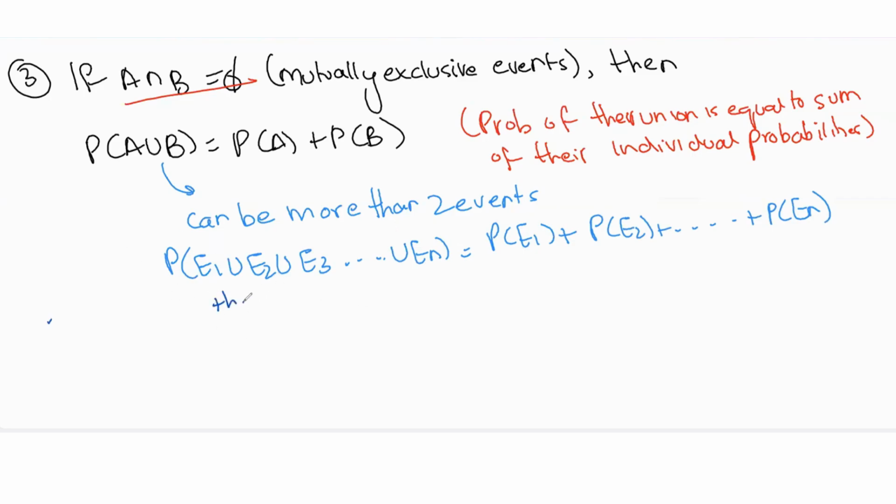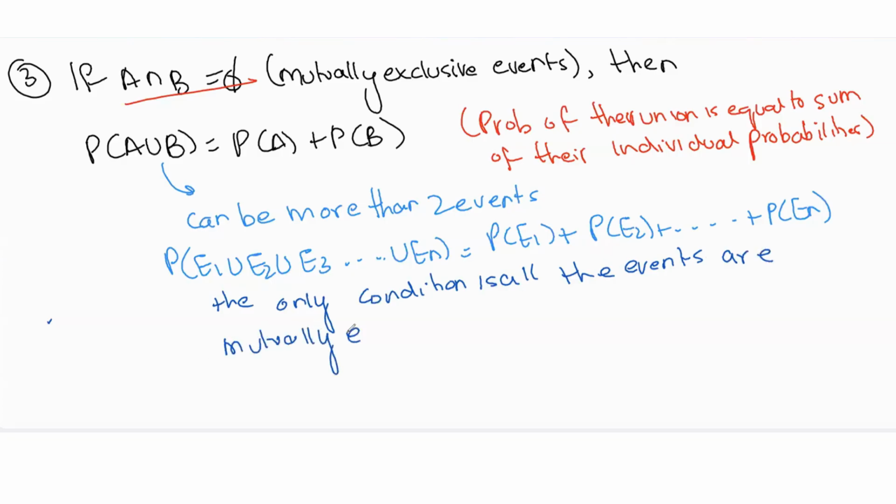The only condition is that all the events are mutually exclusive. As long as all the events are mutually exclusive, the probability of the union is the sum of the individual probabilities. So these are the three probability axioms.